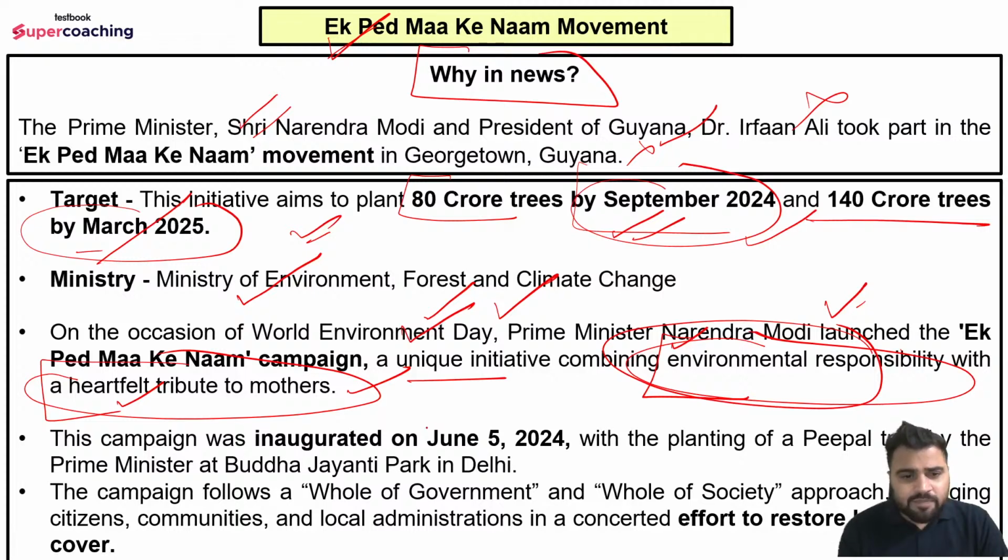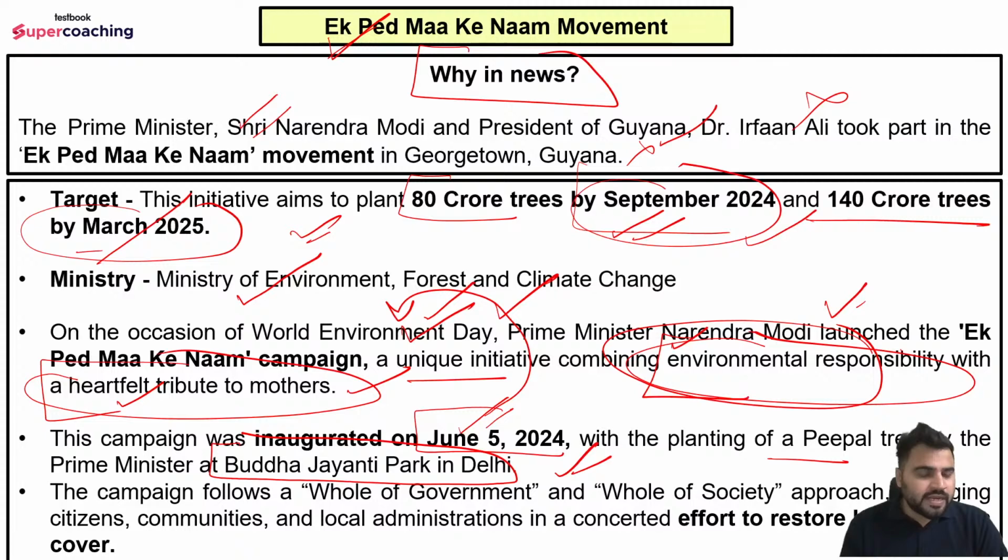Then further, this campaign was inaugurated on June 5th, 2024. This date is very very important, and also you have to understand that this is the World Environment Day. तो यहाँ पे with the planting of a peepal tree by the Prime Minister at बुद्ध जयंती पार्क in Delhi. So this is important also कि यहाँ पे जो इनिशिएटिव स्टार्ट किया गया था, मूवमेंट स्टार्ट किया गया था, वो बेसिकली पीपल ट्री को प्लांट किया गया था वहां पर, एंड दैट वाज प्लांटेड एट बुद्ध जयंती पार्क इन दिल्ली.